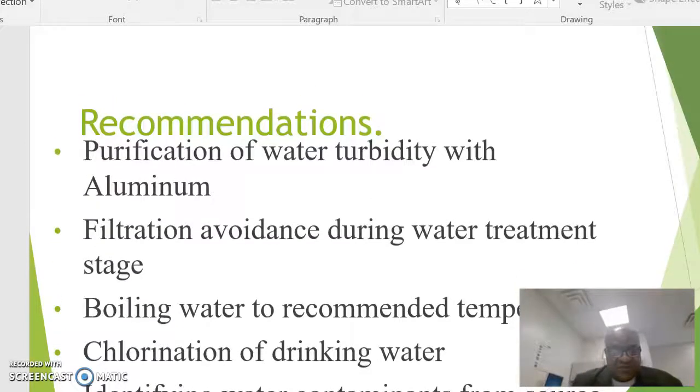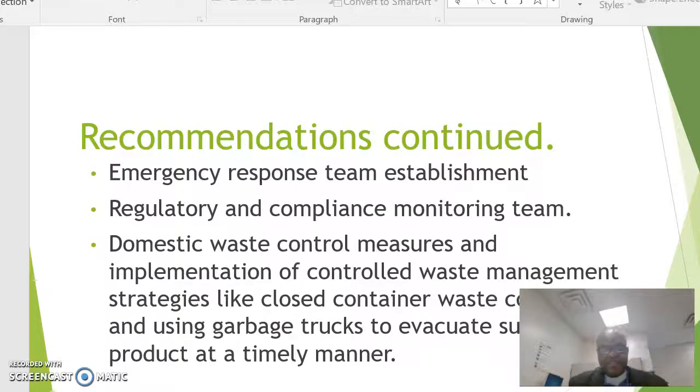Chlorination of water is equally recommended, and identifying water contaminants from sources and treating accordingly is recommended too. Emergency response team establishment, regulatory and compliance monitoring team, domestic waste control measures, and the implementation of controlled waste management strategies.